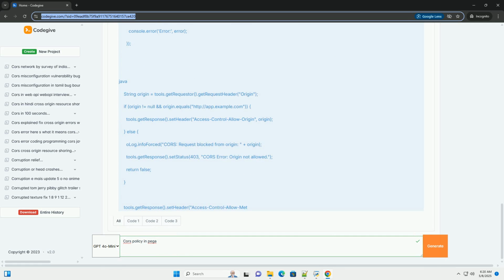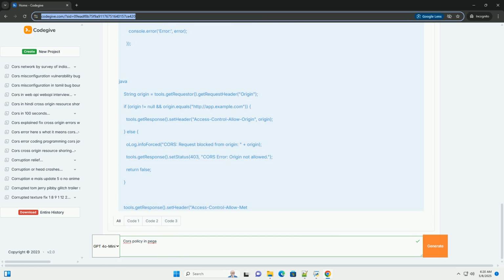3. How CORS works. CORS extends the same origin policy by allowing servers to specify which origins are permitted to access their resources. This is achieved through the use of HTTP headers in both the request and response. Request headers, sent by the browser: Origin. This header is automatically added by the browser to indicate the origin of the request. It contains the protocol, domain, and port of the requesting web page.